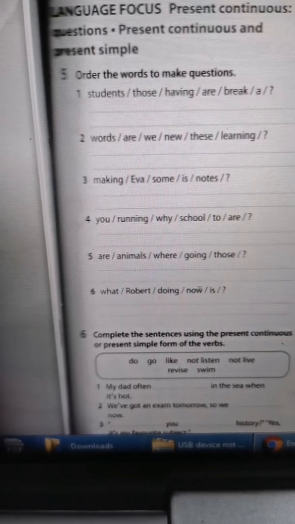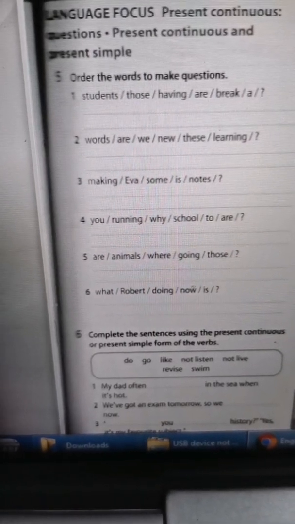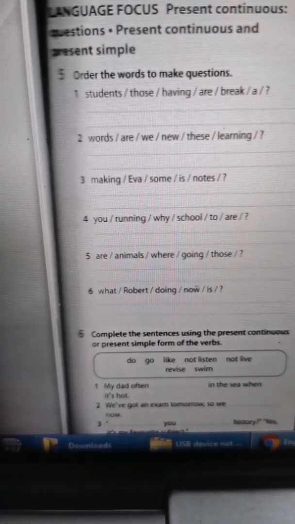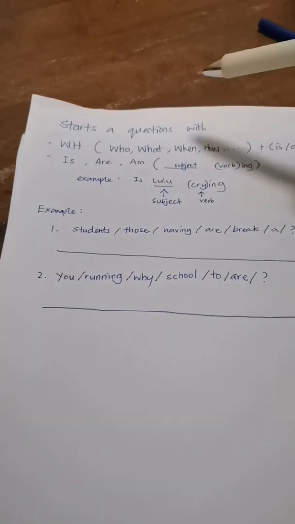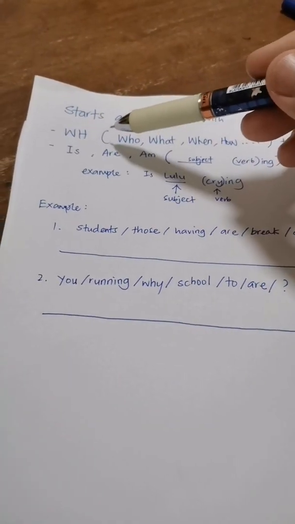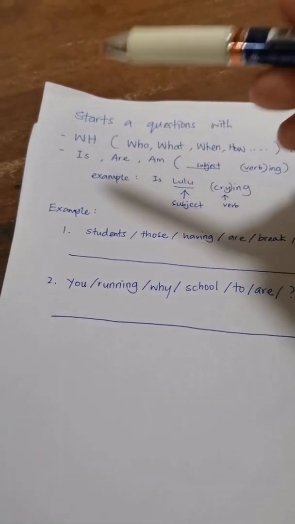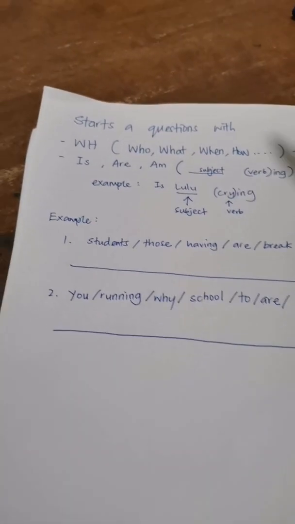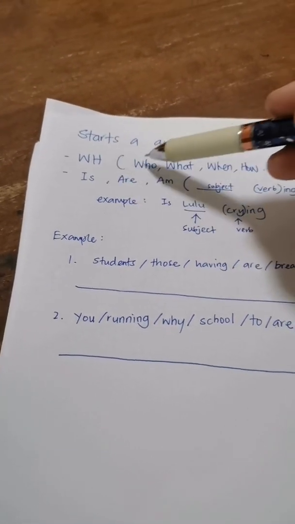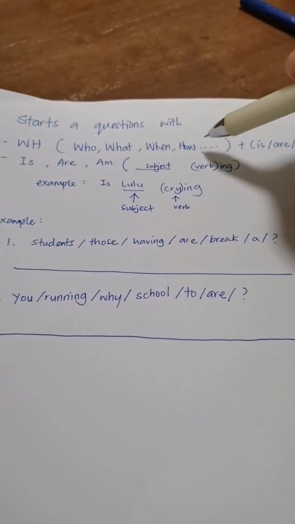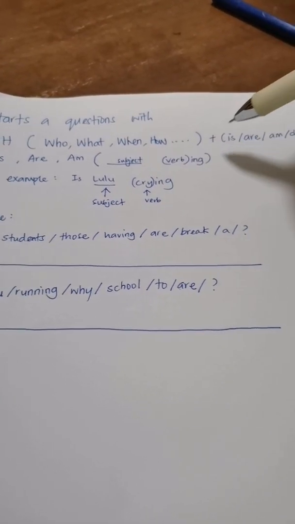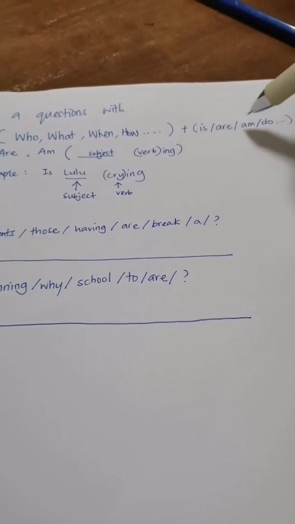Okay, now continue to activity 5 on page 43. Order the words to make questions. To start a question we usually use a WH question word or is, are, am, do, does, and so on, but today we only focus on these: who, what, when, how, where, and continue with is, are, am, do.